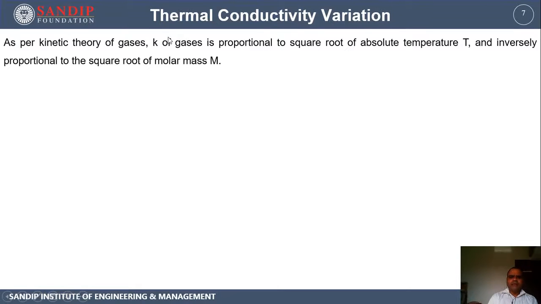This is a direct proportion, whereas K is inversely proportional to the square root of molar mass m. So the gases whose molar mass is higher will show a lower value of thermal conductivity, and the gases whose temperature is higher will show a higher value of thermal conductivity.